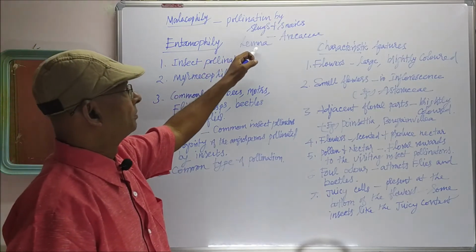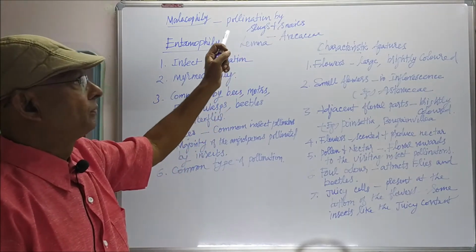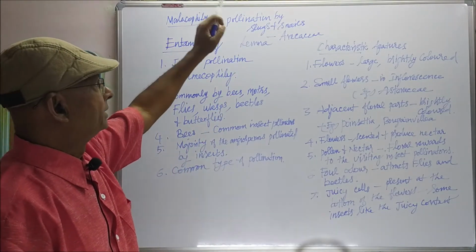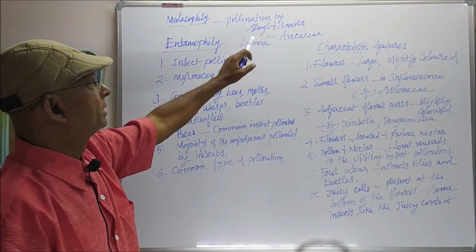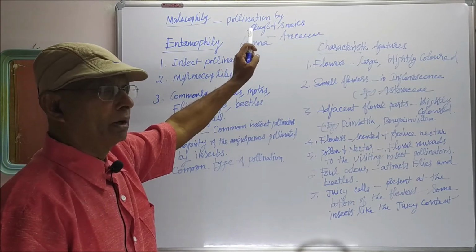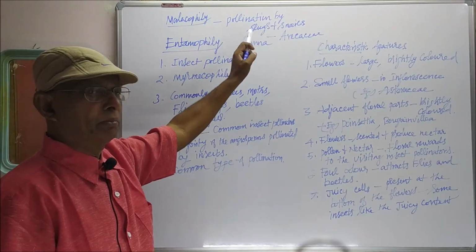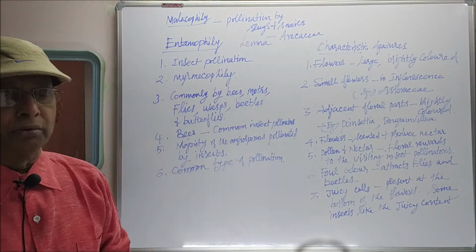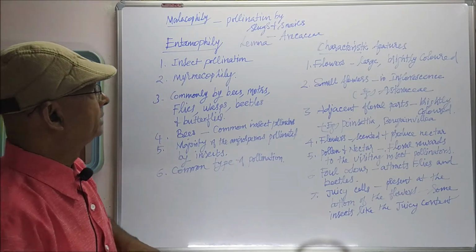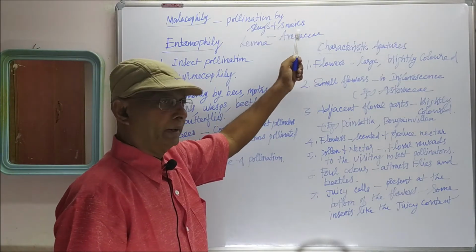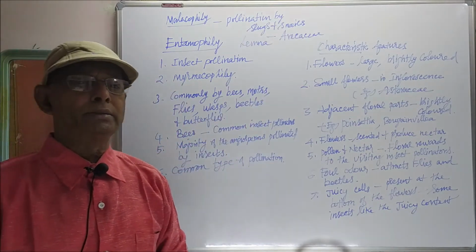In the case of Lemna, when the snails are crawling from bottom to top, they transfer pollen grains from one flower to another flower and carry out pollination in the Lemna plant. That is a particular example for malacophily. Not only that, most of the Ericaceae members are pollinated by snails.